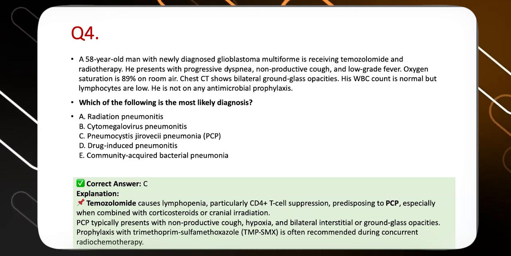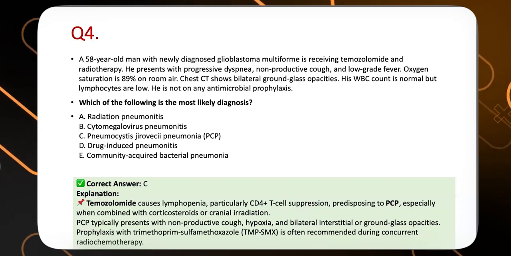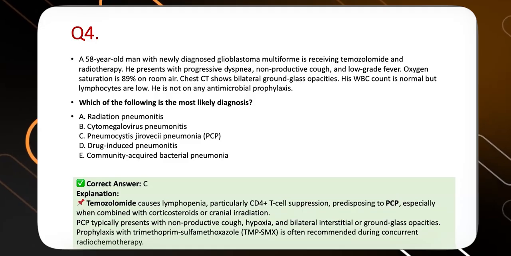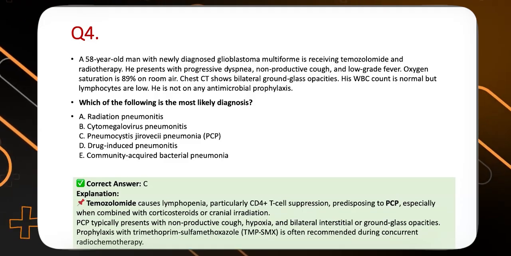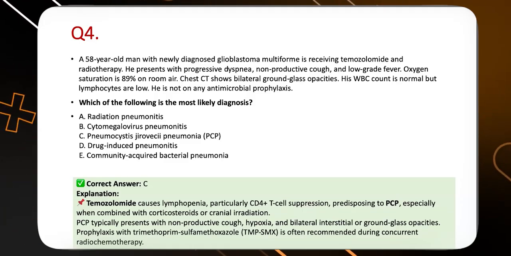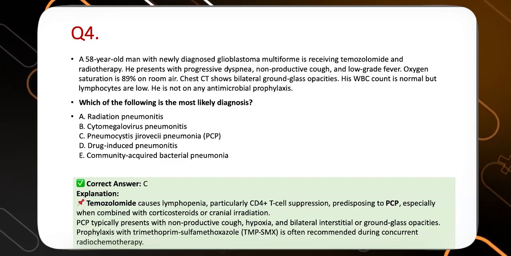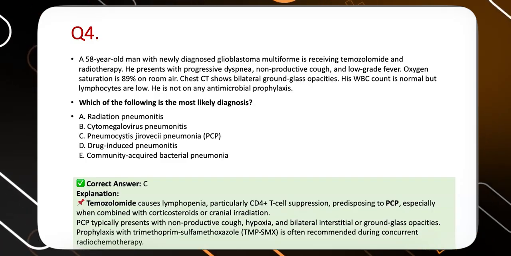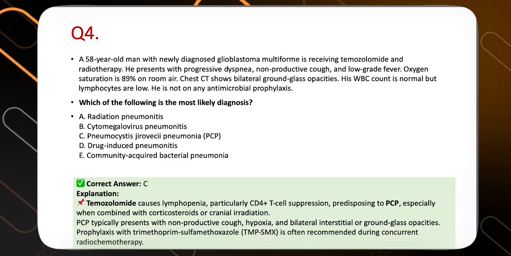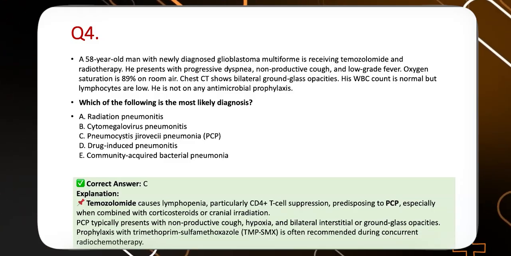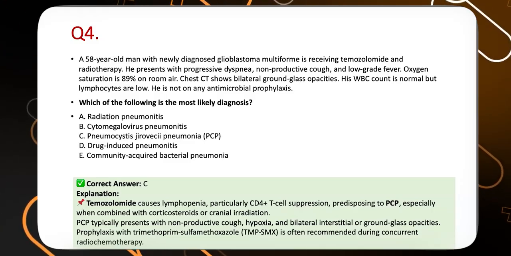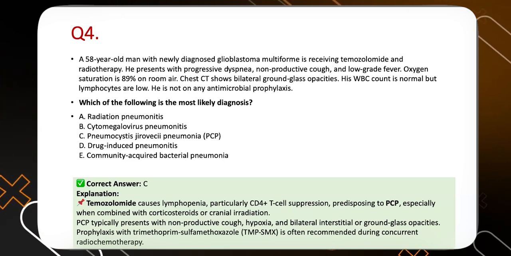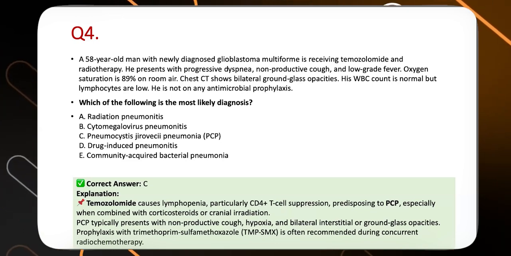Again, what I'm saying is that we should know these kind of things more and more because they are being used more and more. They're not classic questions. Usually, you do not expect a lot of classic questions in EDIC Part 1 examinations. But yes, temozolomide is a very commonly used chemotherapeutic agent, especially in glioblastoma multiforme. And if a patient on temozolomide is not on Septran prophylaxis and comes with this kind of problem, it's a very typical description of PCP pneumonia.